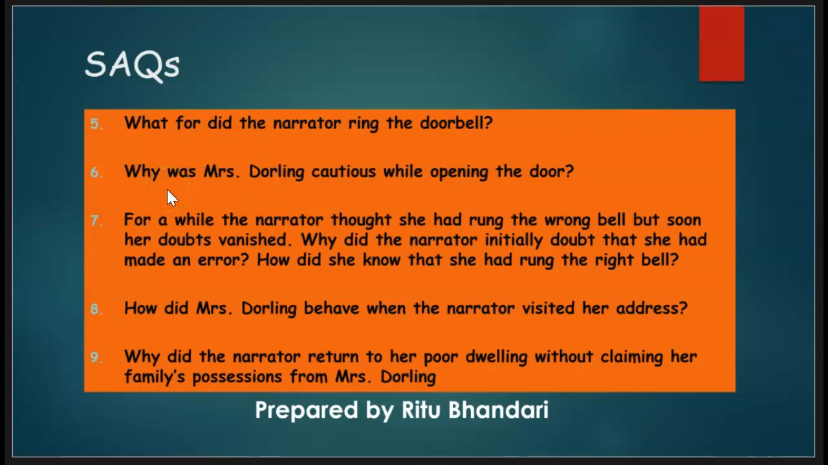Why was Mrs. Dorling cautious while opening the door? She was very cautious because she actually had no intention of returning the narrator's things back. When she saw the narrator, she realized that she had come back for her belongings. She blatantly refused to recognize her, and she therefore acted very cautious while opening the door.